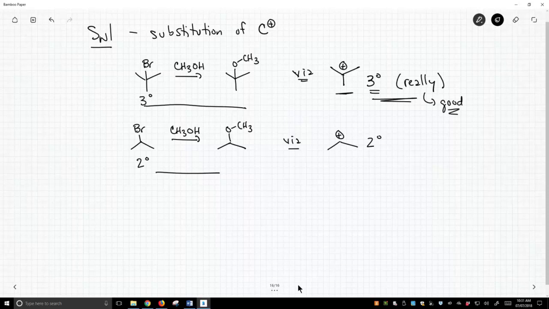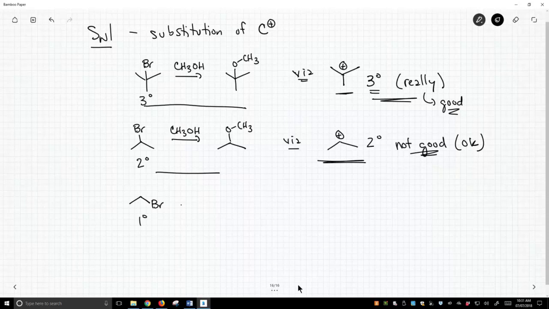This would go through a secondary carbocation. Secondary carbocations are not good. Okay, they're okay. They're achievable. But I wouldn't be nearly as excited about this second reaction because we rely on a secondary carbocation. Secondary carbocations are very hard to form. So let's do this one different.